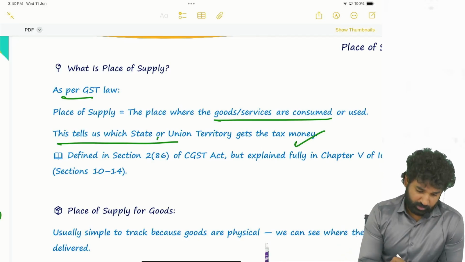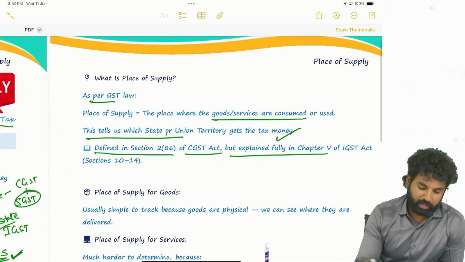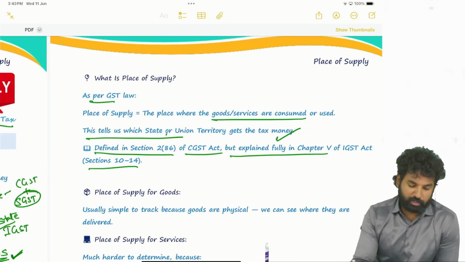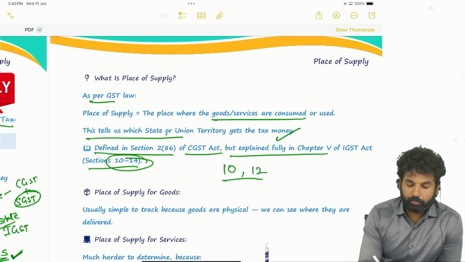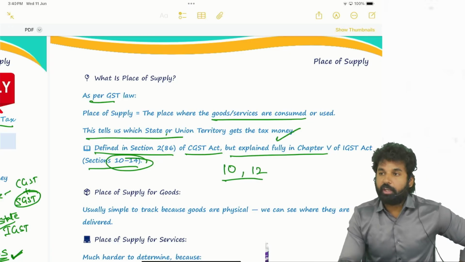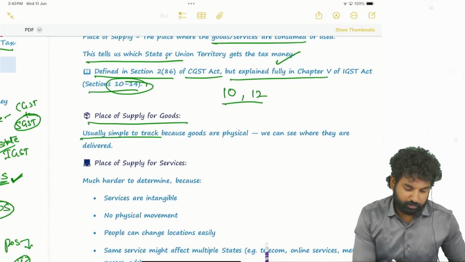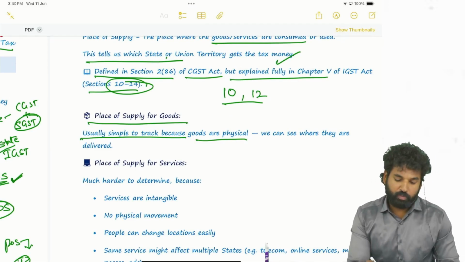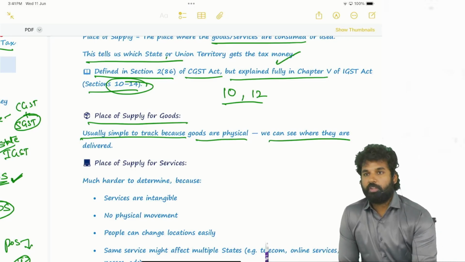Okay. Next, it is defined in section 286 of the CGST Act, but explained fully in chapter 5 of the IGST Act, sections 10 to 14. Out of these sections, we will just study 10 and 12. Place of supply for goods is usually simple to track because goods are physical, tangible. We can see where the goods are being delivered, where the goods are being consumed.